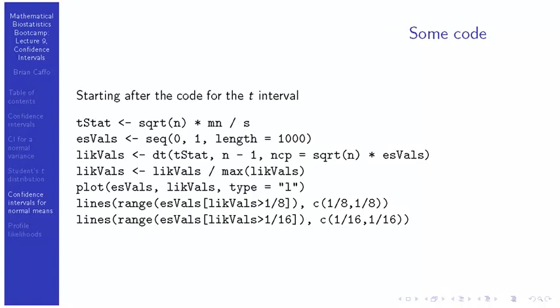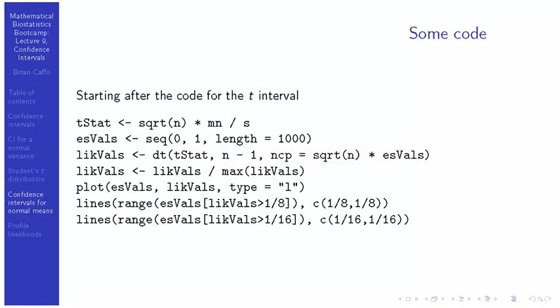So here our t statistic is square root n times the mean divided by s, just using the code from the sleep data. The effect size values that we want to plot, let's say we go from 0 to 1 and our length is 1,000. Our likelihood values are then the t density. In R, the dt function, the t density function, has an argument ncp, which stands for non-centrality parameter. So here we have our t density. We plug in our t statistic. Our degrees of freedom are n minus 1. And then we loop over all of our non-centrality effect sizes. And that creates a collection of likelihood values.